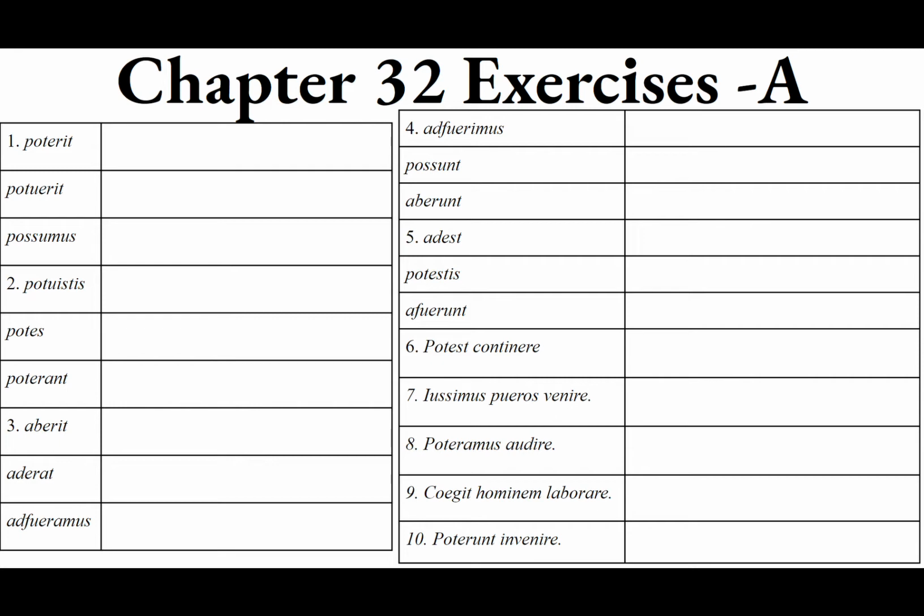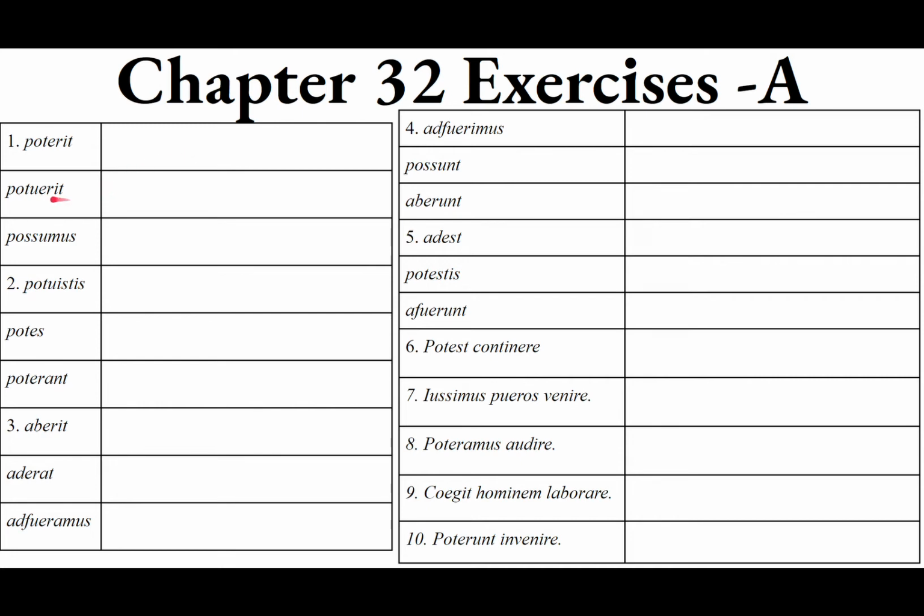Number 1, poterit. The name of the game here is going to be to figure out the prefix and the root. The prefix is pot, P-O-T, and then erit. Erit is the third person singular future of sum. So he will be, he, she, it will be. Then when we add the pot, we make it into possum. He, she, it will be able to.